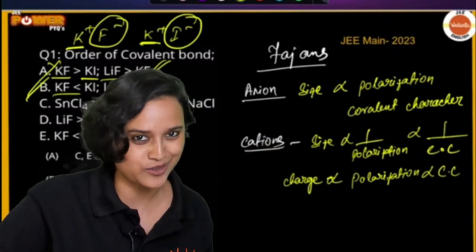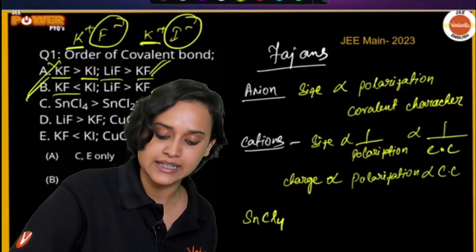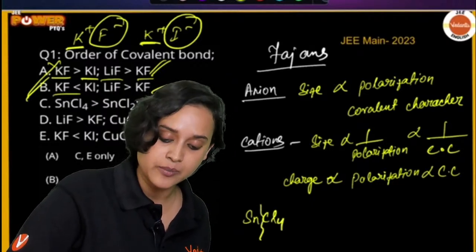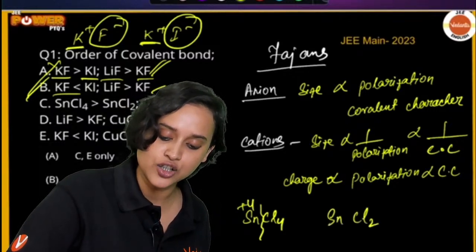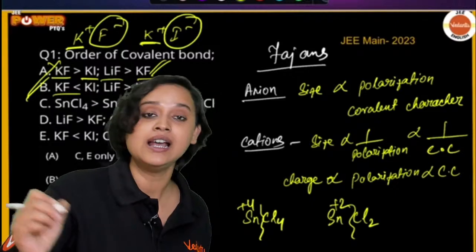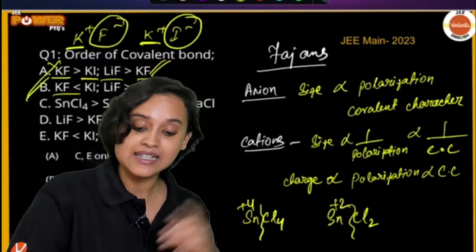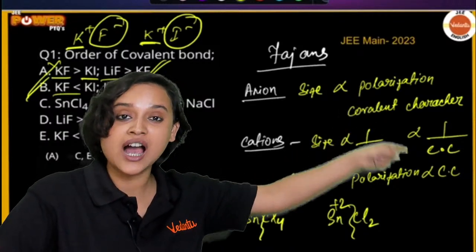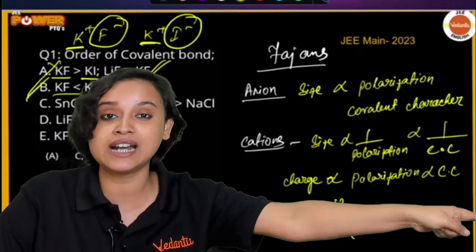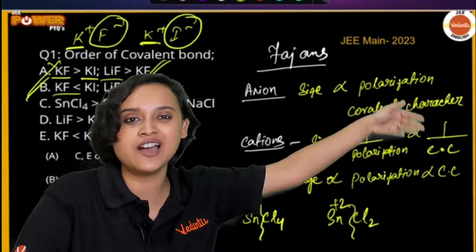But the charges are going to be different, isn't it? In case of SnCl4, if I write, that means this will break and this will be Sn plus 4 here, and here you have SnCl2, so that means this will be Sn plus 2, correct? So now see, in case of cation, charge is directly proportional to polarization. That means that if there is more charge, then obviously it will have more polarization.